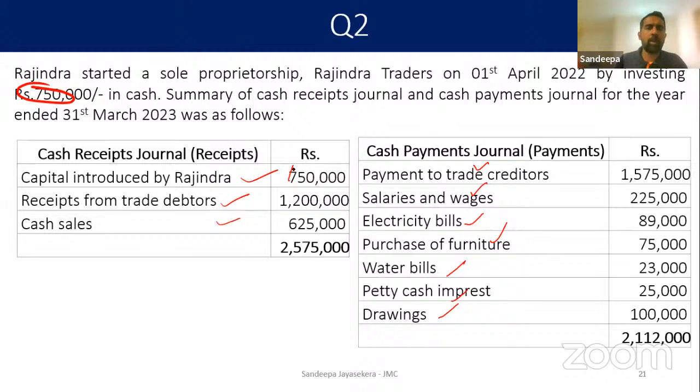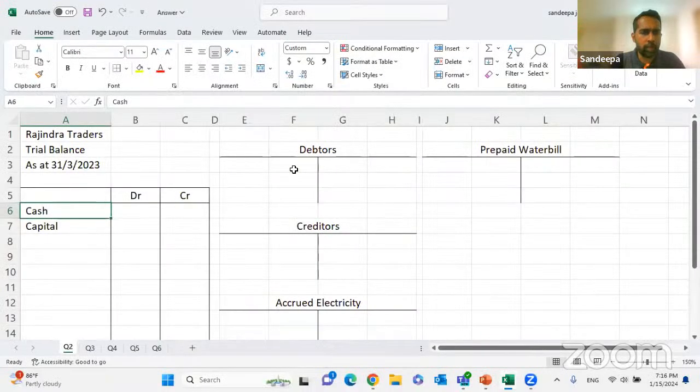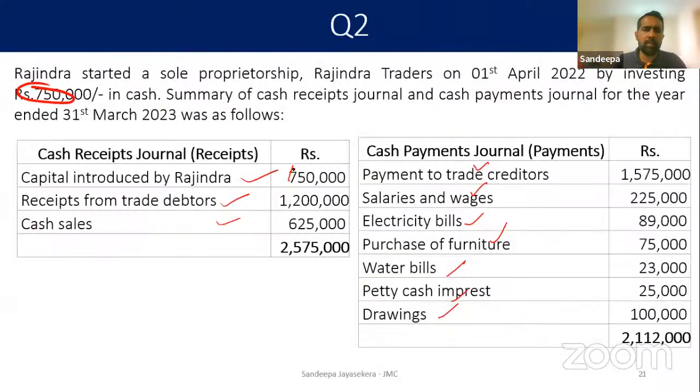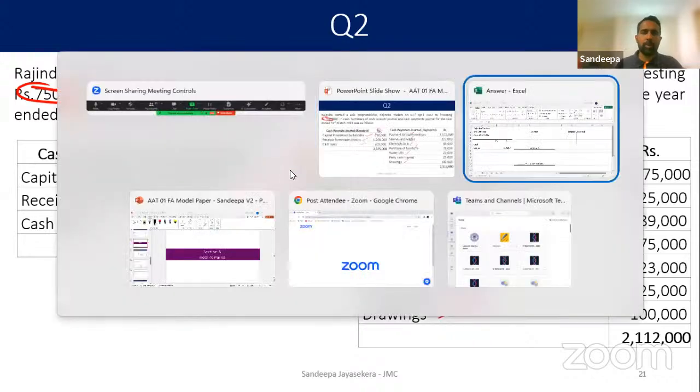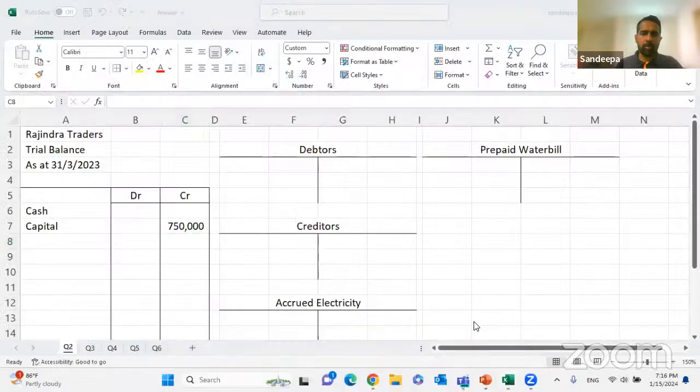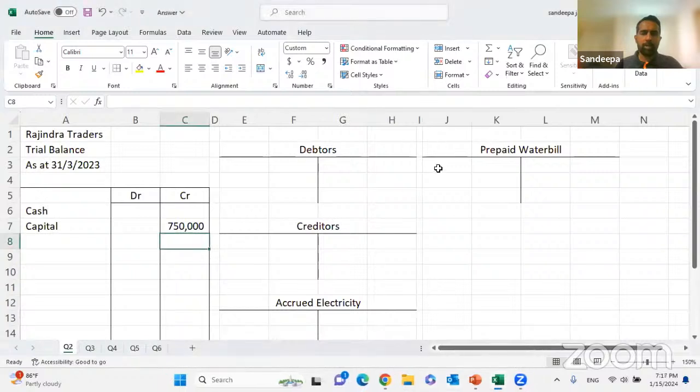So we are going to put the credited capital balance 750,000. You can do the question in either rupees or thousands. That's okay. But my general idea is if the question is given in rupees, we should do the question in rupees. So the first part is done: debited to cash, credited to capital.